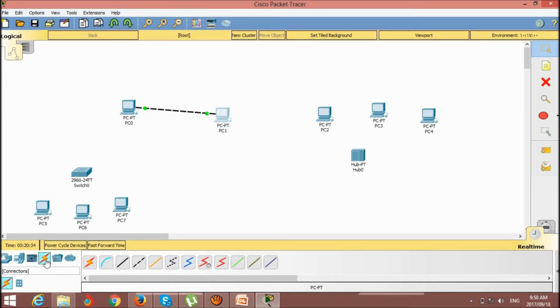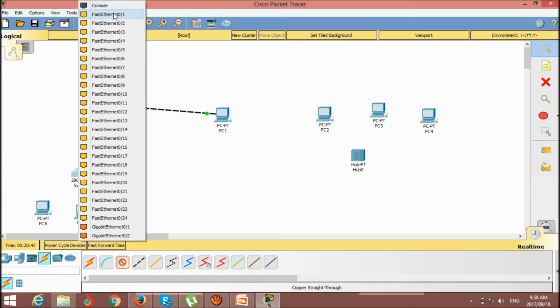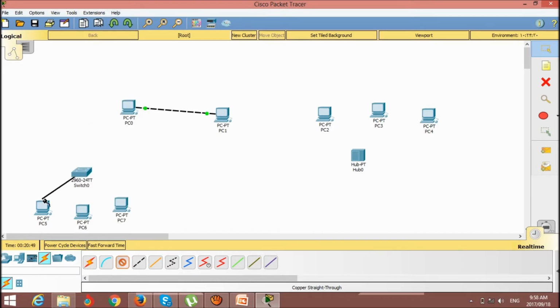To connect computer to hub or computer to switch, I use a straight-through cable. I select FastEthernet0/1 here. After a few seconds the cable will become active.